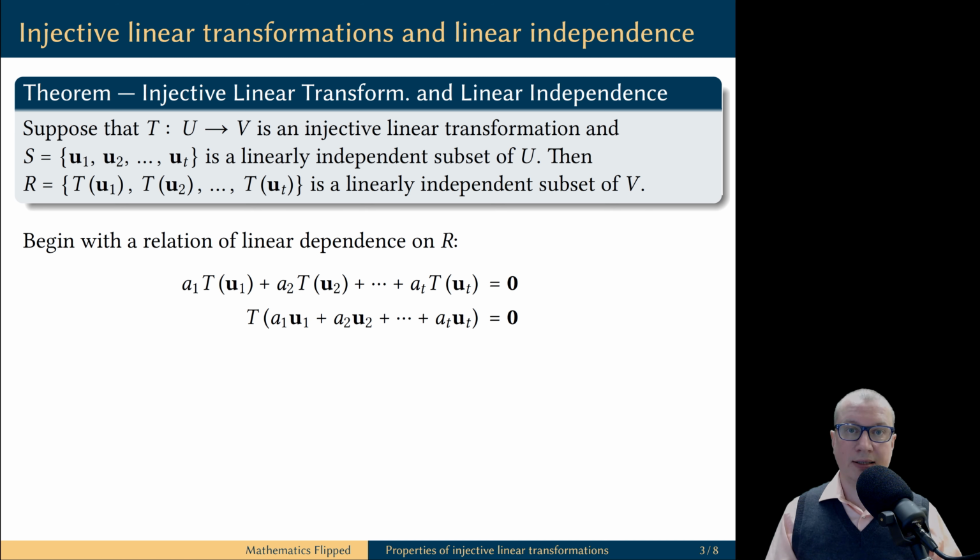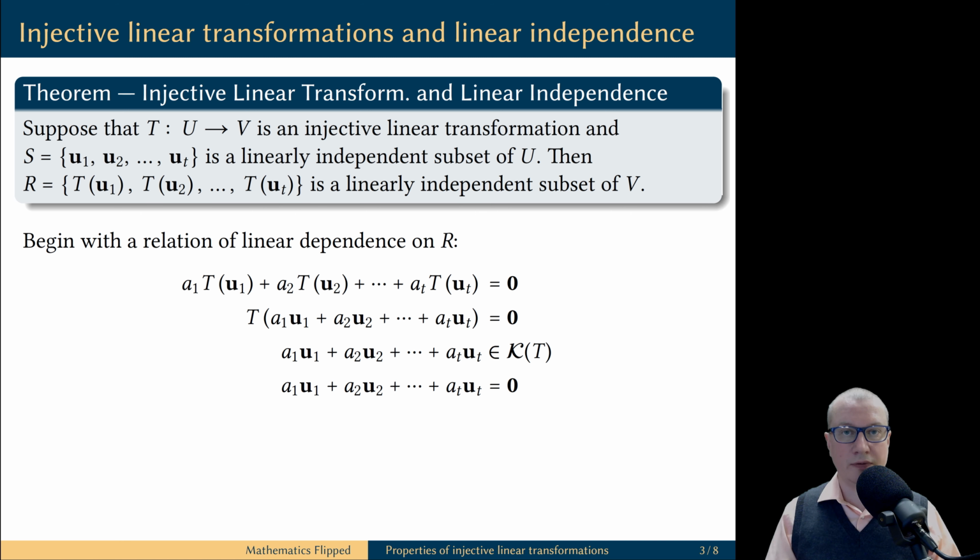First, we use the fact that linear transformations preserve linear combinations. If the value of T on a certain input is the zero vector, then this input is a member of the kernel of the linear transformation. But the kernel of an injective linear transformation is trivial. It contains only the zero vector. Therefore, the input vector must be equal to the zero vector.